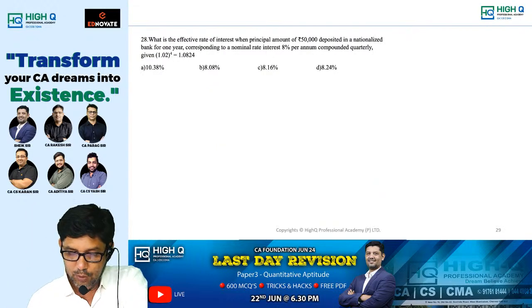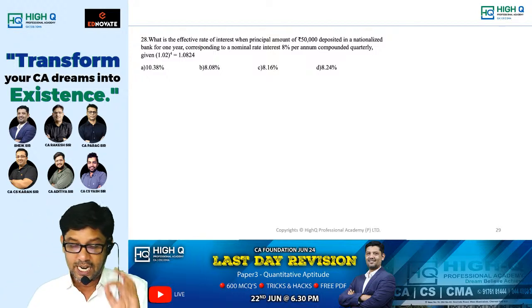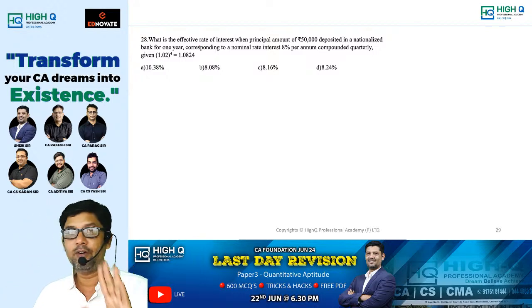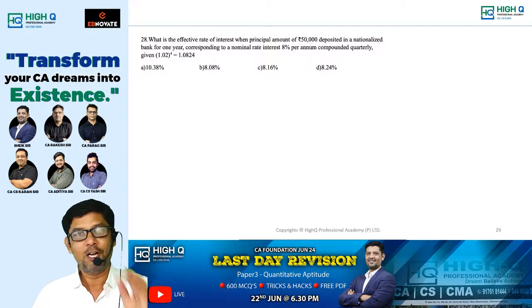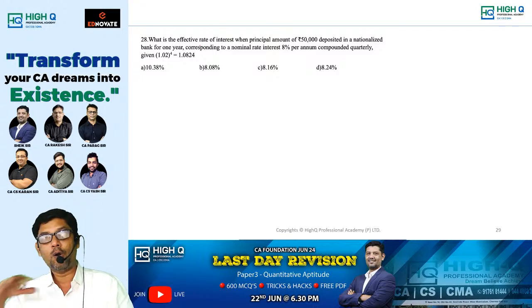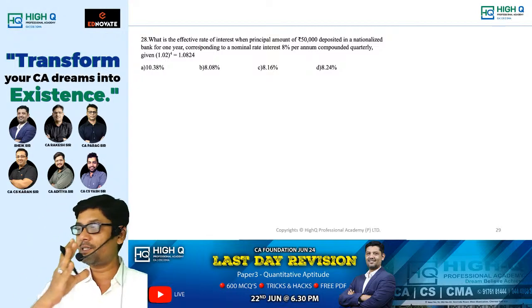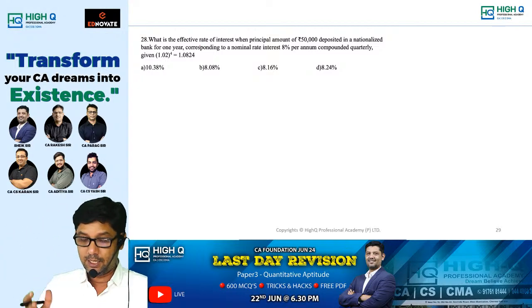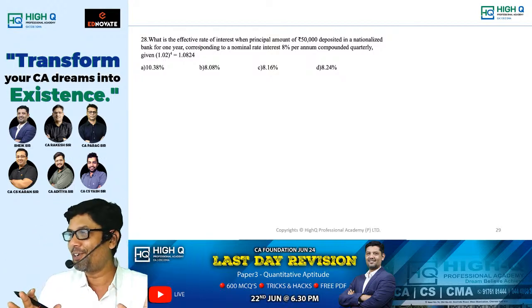What is the effective rate of interest? My dear, when the question is based on effective rate of interest, everyone knows it is independent of principal. But very few people know how to get it without applying the formula. Okay sir, you taught us the calculated method. Okay, fine, that is one method. But if these questions come, even the calculator is not needed.